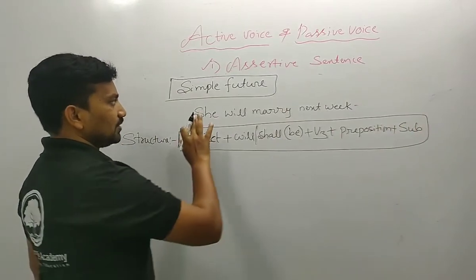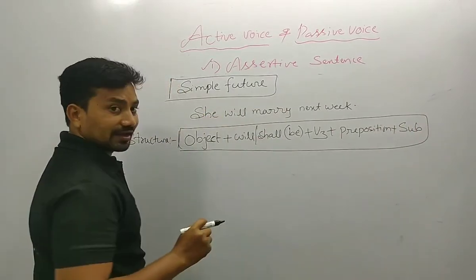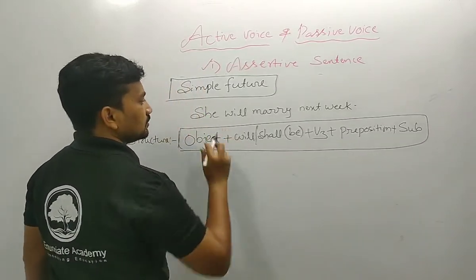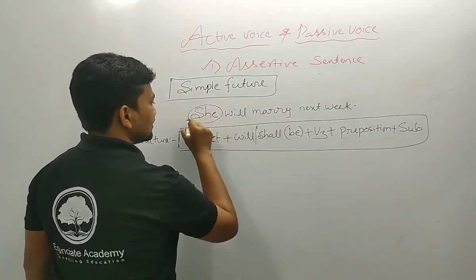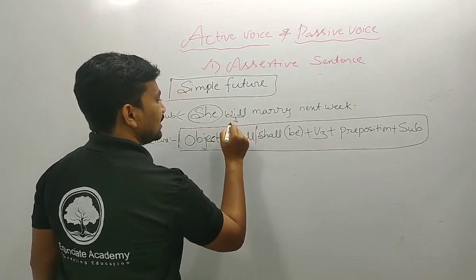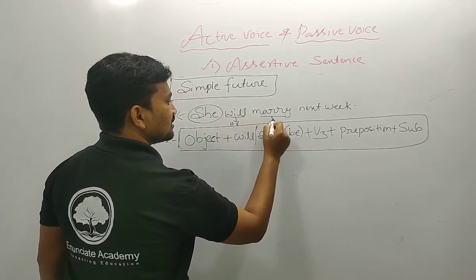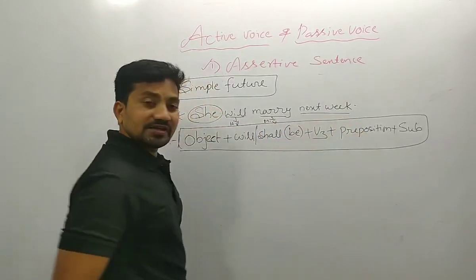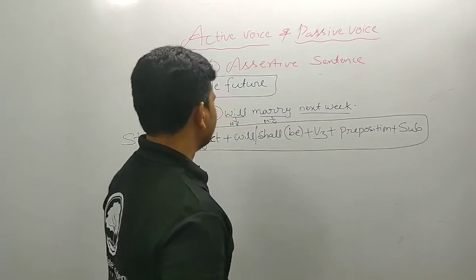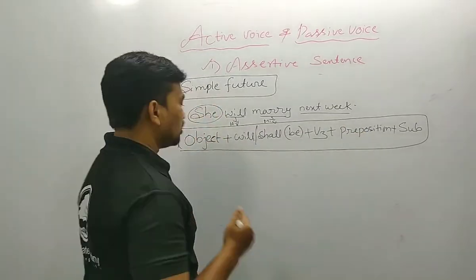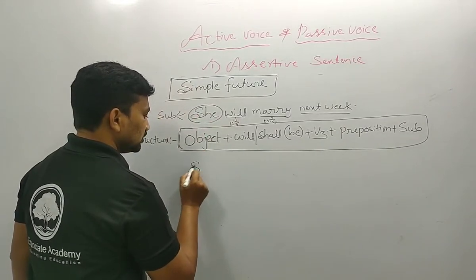Okay, now let me explain how we convert the simple future action from active to passive. This is the subject, this is the helping verb, and this is the main verb. There is no object. Then how can we write? At that time the subject itself acts as an object.